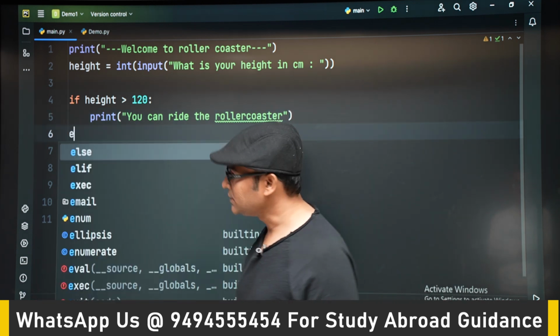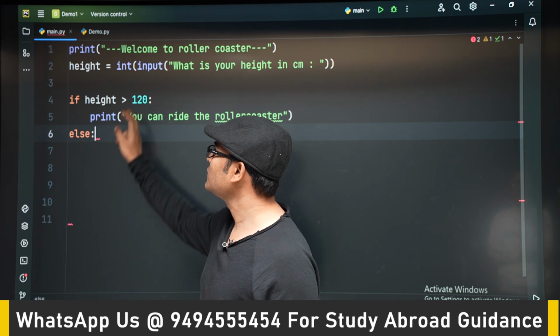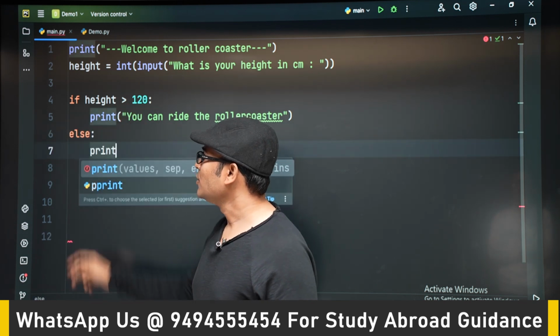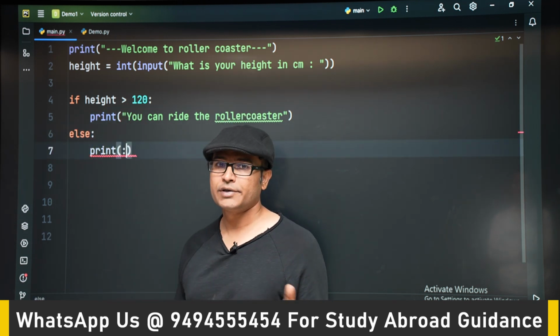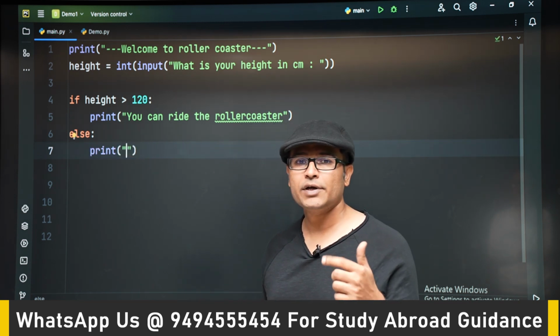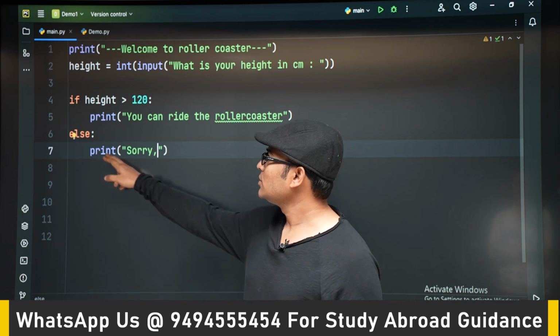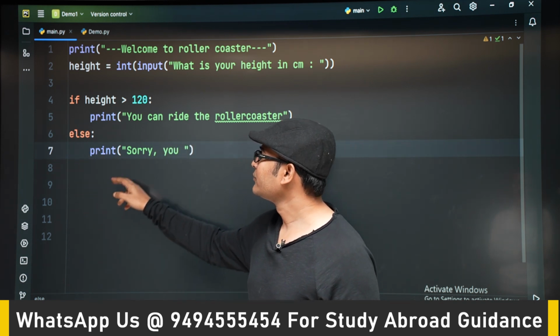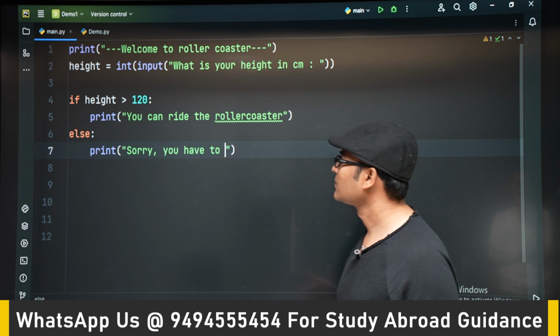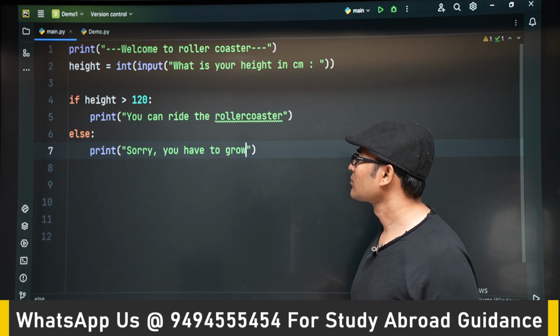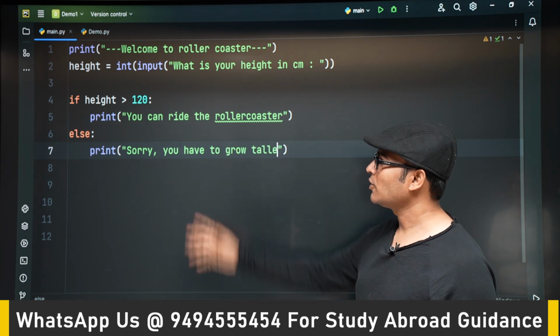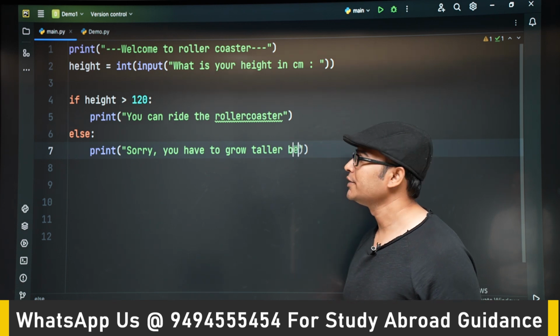Now else means if the height is less than 120, you can see the colon here, important. Every if and else has to end with a colon, and then indentation is important. Sorry, you cannot ride is what we are trying to say here.